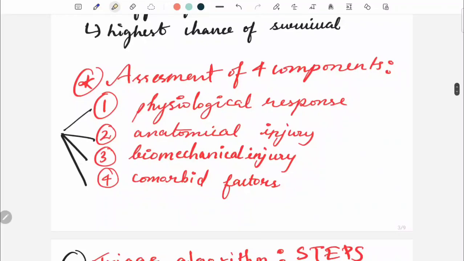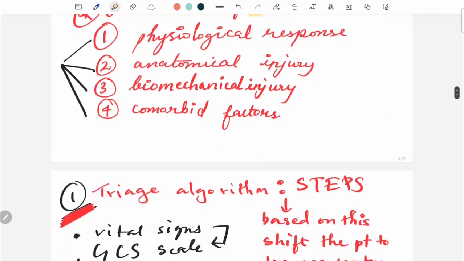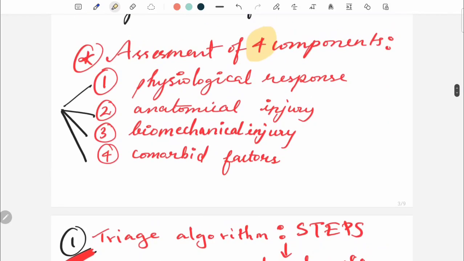So, always in a triage, there must be assessment of these 4 components. The assessment of these 4 components is very, very important. We can also say these are the steps in the triage algorithm. The first step or first component is physiological response. You need to check for the physiological response of the patient.